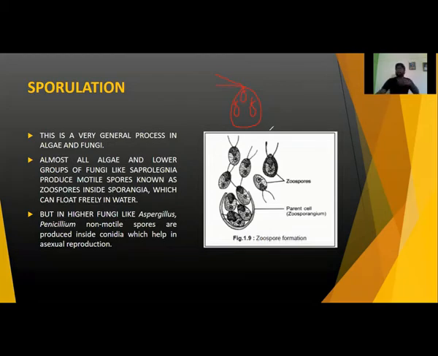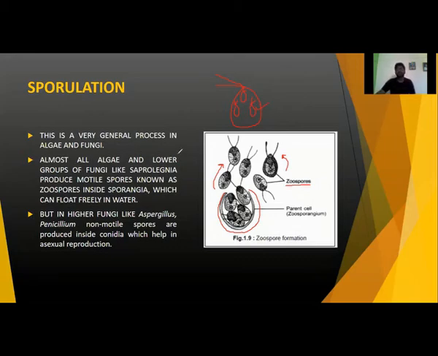After some time, that parent cell will break down like this, to release the organisms to the outside. Those are known as zoospores. These tiny similar cells are known as zoospores.